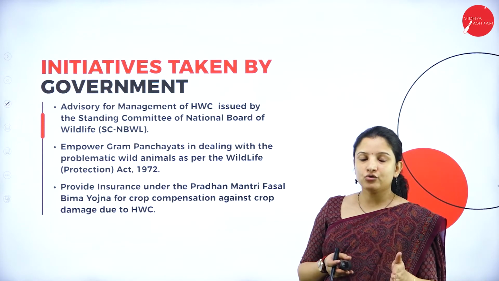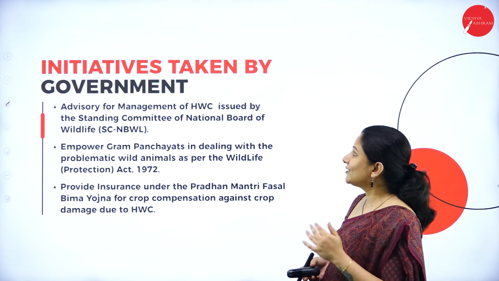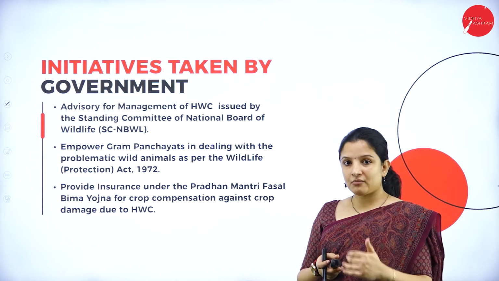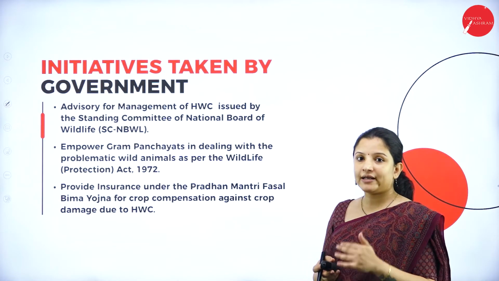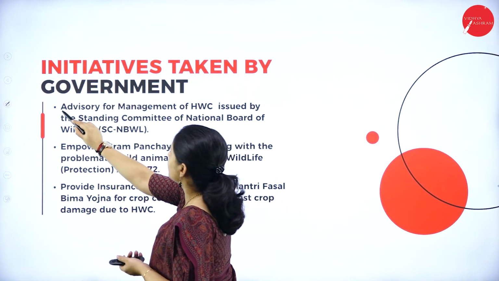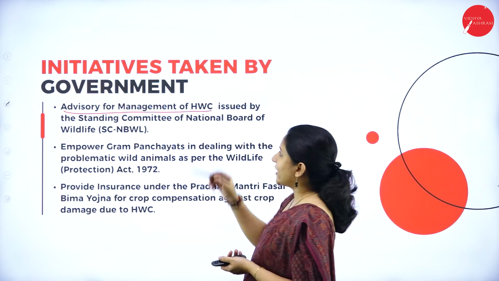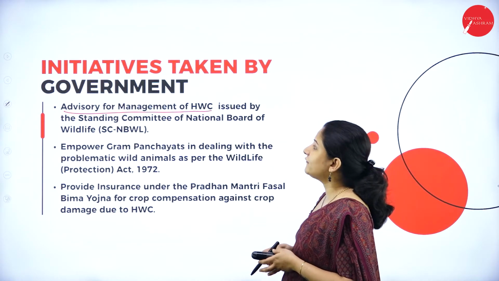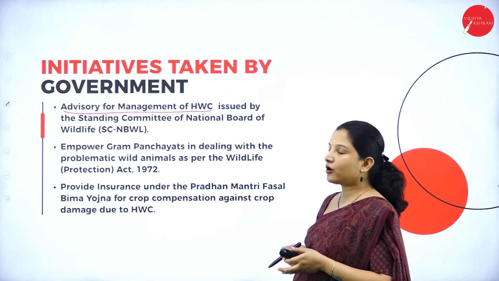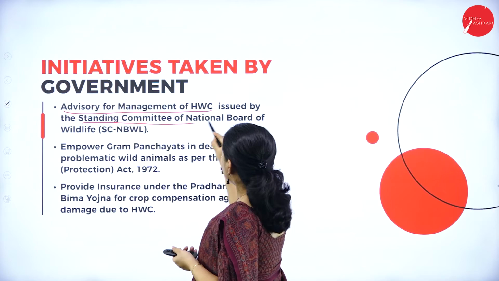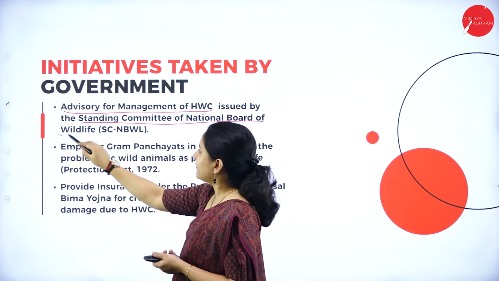Next, let's look into what initiatives have been taken by the government in India to minimize or prevent human-wildlife conflict. First, the advisory for management of human-wildlife conflict, where HWC is human-wildlife conflict, issued by the Standing Committee of the National Board of Wildlife.